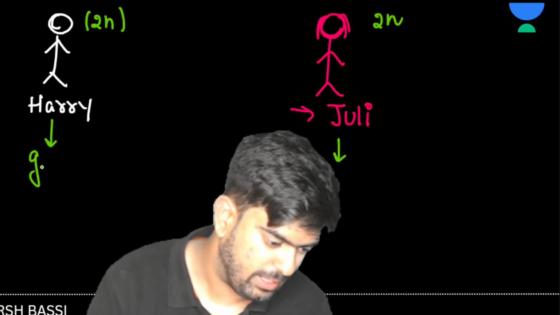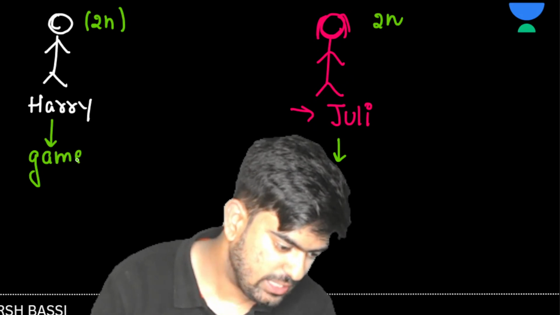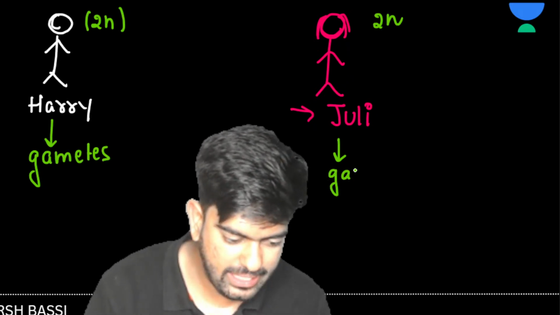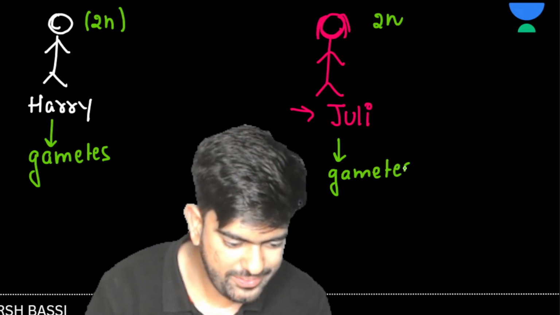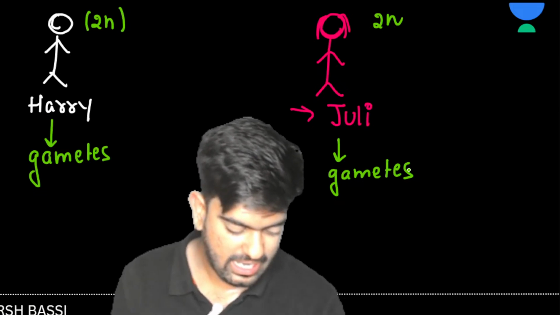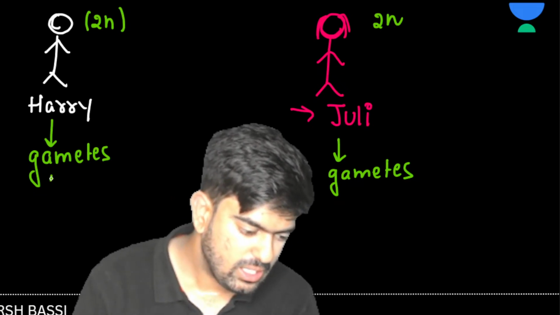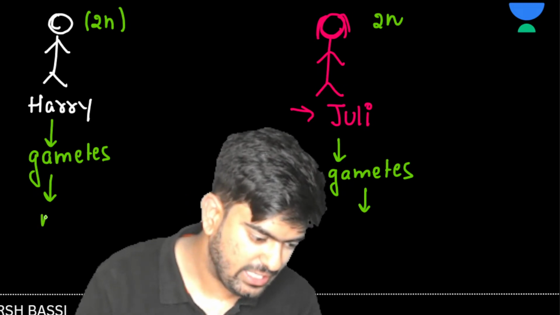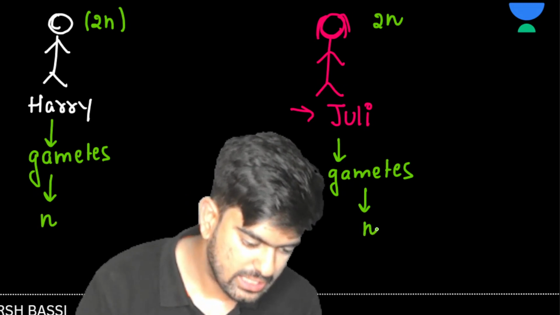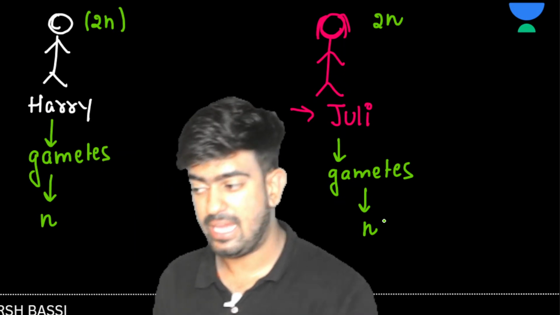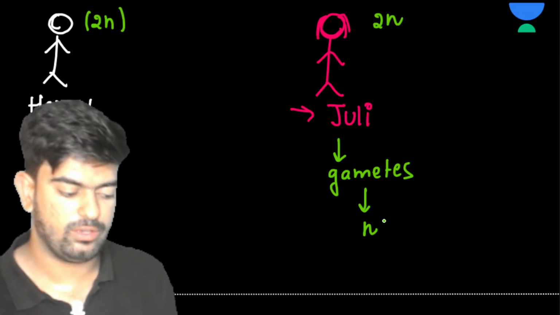To produce a baby for reproduction, they have to make gametes. While making the gametes, we are going to get half of the chromosomes, right?